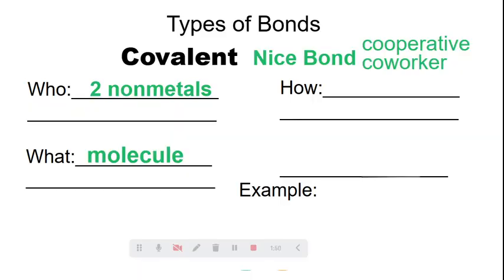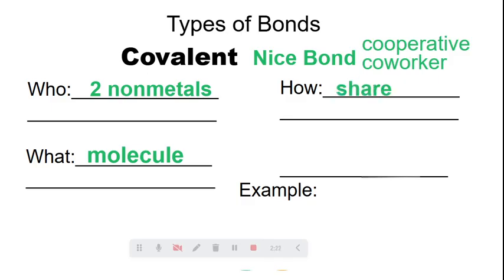Groups of atoms make up a covalent compound, which is called a molecule. We've talked about this before, but as a reminder, a molecule is the smallest particle that you can divide a compound into and still have that compound. So everybody knows H2O, right? If you break water down further, it's not going to be water anymore. What would it be? Well, it's going to have hydrogen and oxygen. Okay. And that's where we're talking about molecules. So, how this forms is through sharing.